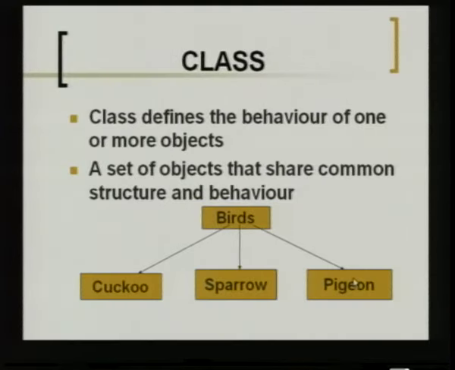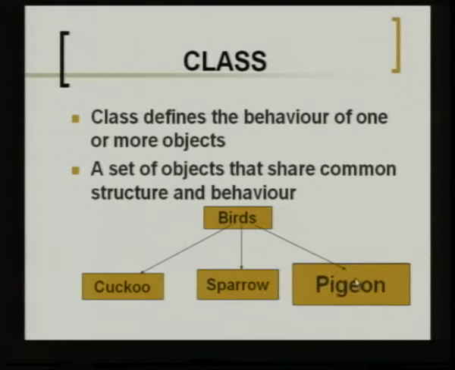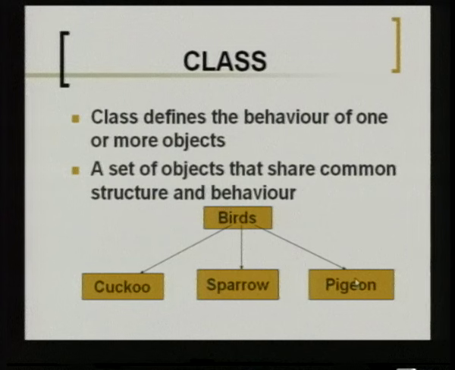For example, here we have the collection called birds. So, you have the cuckoo, the sparrow and the pigeon, all are birds, they all fly. They may not have the same structure, but when you look at all the three, you can identify them as belonging to this class of birds. So, a class is nothing but it defines some common structure which identifies all the members who belong to that class.